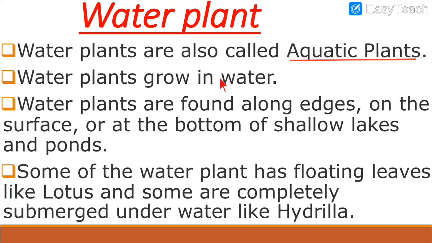Water plants grow in water. It is very common. We can easily understand why the name is given water plant. Because they grow inside the water. That's why they are called water plants. Water plants are found along edges, on surface, or at the bottom of shallow lakes and ponds. So the lakes and ponds are there. You can say small area of water. In that the plants grow on the surface of the water, in the water, and they are called water plants.